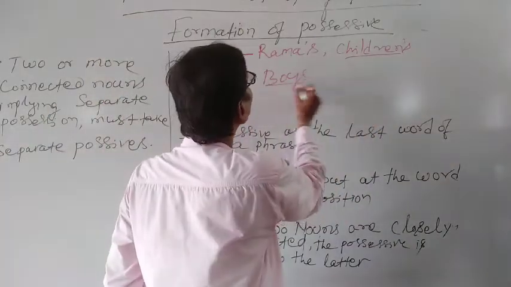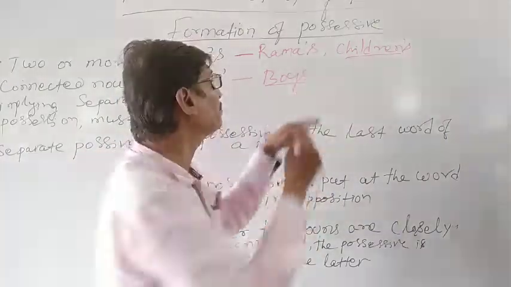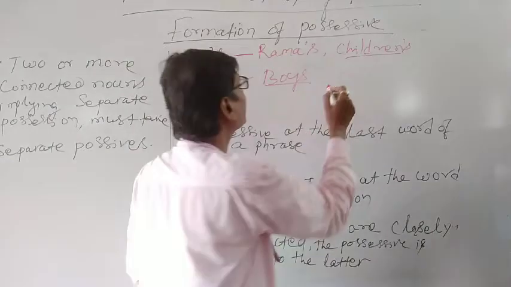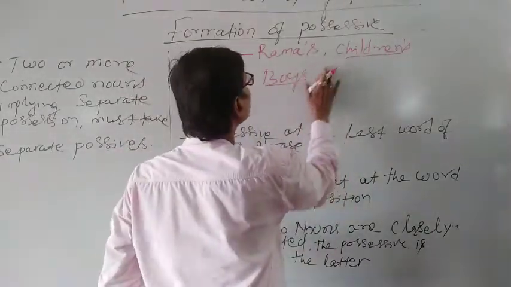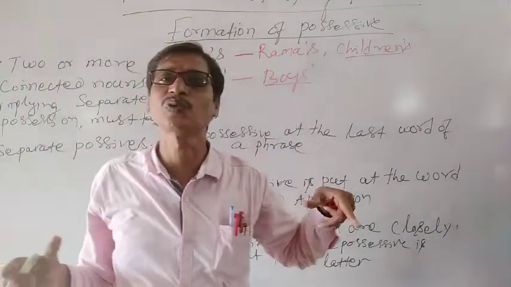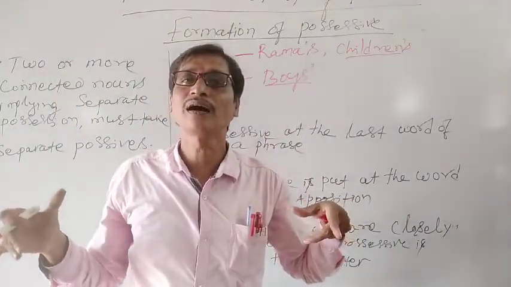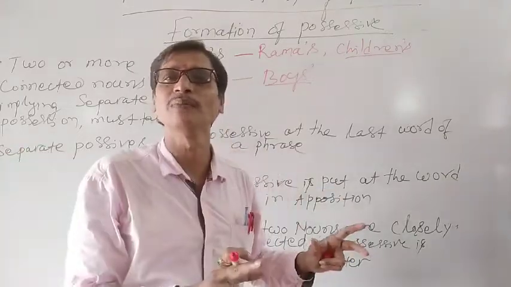Here the plural noun is ending with S, so we cannot add another apostrophe S after this. We have to just put an apostrophe after the S: boys' school, girls' classroom, girls' common room. Understand?